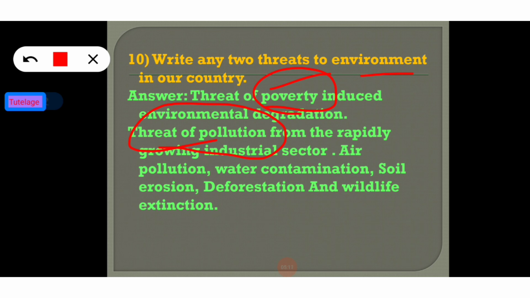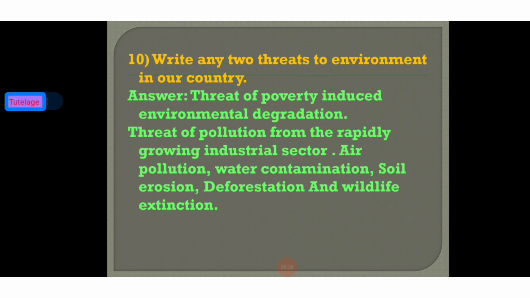So the threat of poverty-induced environmental degradation and the threat of pollution like air pollution, water pollution, soil erosion, deforestation, wildlife extinction, all are related to environmental degradation. Okay, so now move on to the next slide.